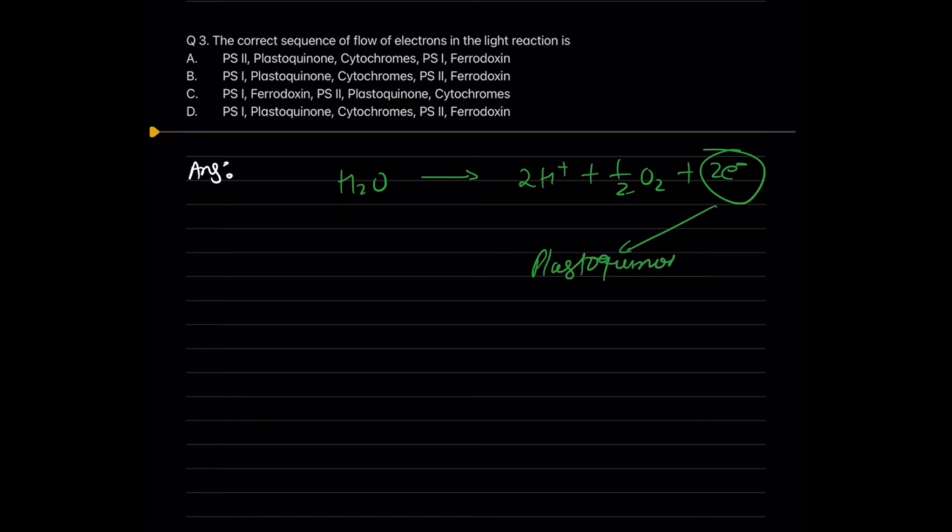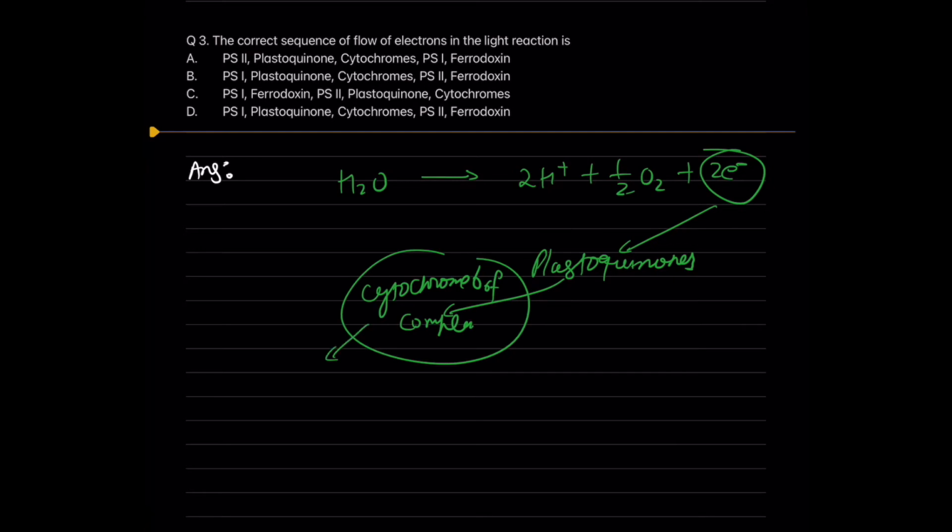which are the lipid-based carriers. These plastoquinones transfer the electron to the cytochrome B6F complex, which passes the electron to plastocyanins.